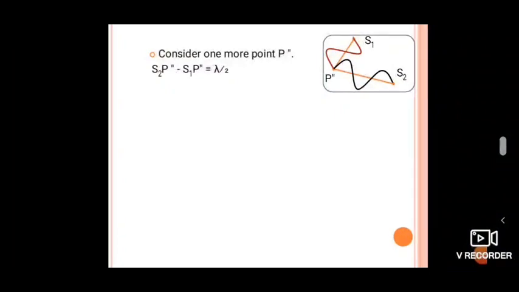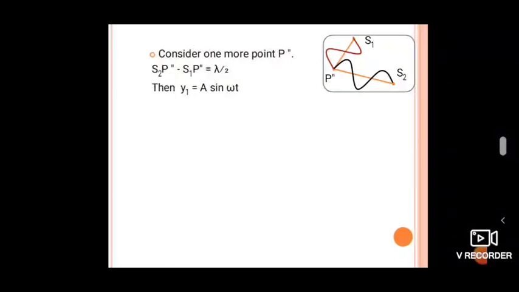In the diagram, S1 P double dash is one full wave, lambda. Similarly S2 P double dash is one full wave and the remaining is a half. So one full wave cancels with the other, remaining is half, that is lambda by 2.